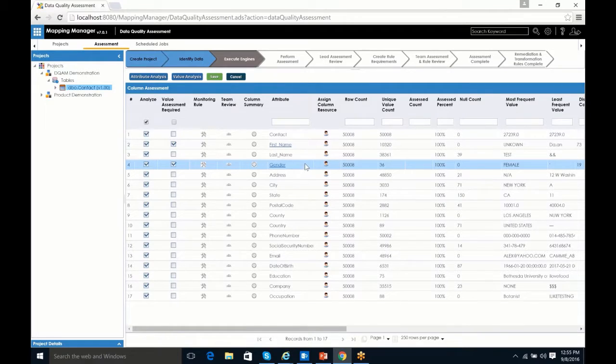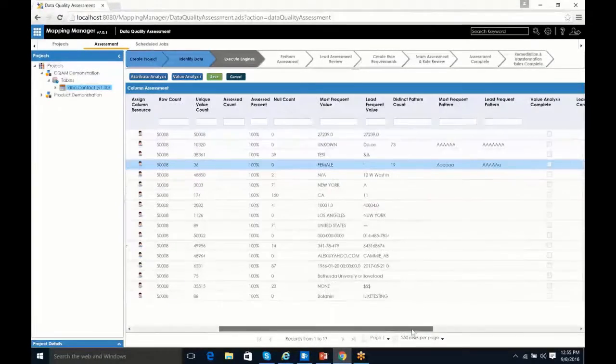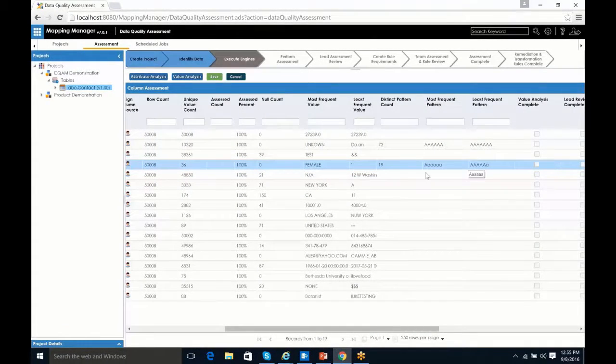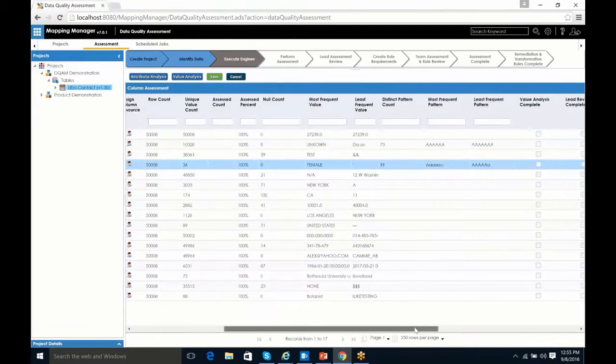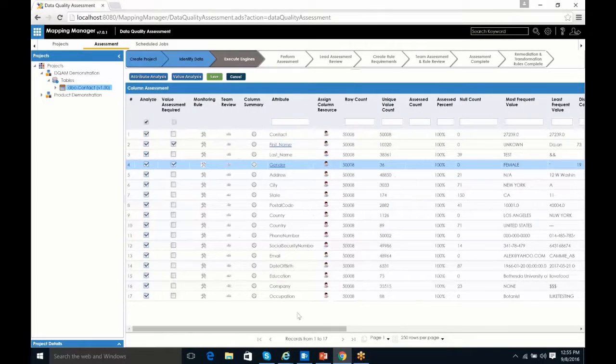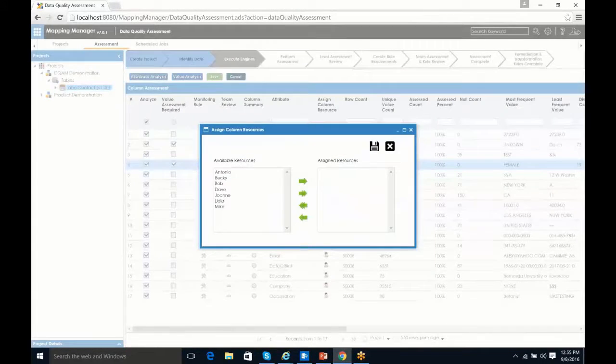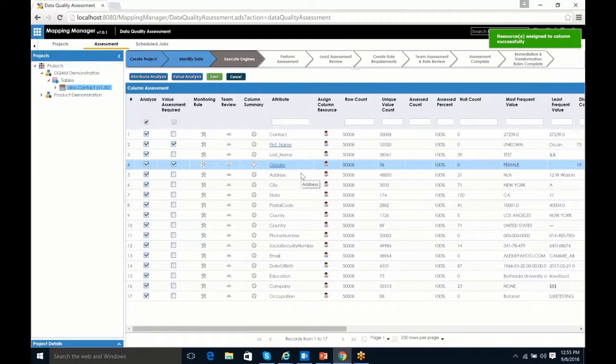If I select this row and slide to the right, you will see that we've added some additional metadata, which includes our number of distinct patterns, also our most frequent and least frequent patterns. And again, this would be information that you can only gather at the value level, not at the column level. So again, that's the idea there. We're also going to go ahead and add the resources that we've brought into the project and assign them specifically to the gender column. When we do this, you'll see a little later in the demonstration that those are the folks that get associated directly to the roles that are utilized within the assessment process.